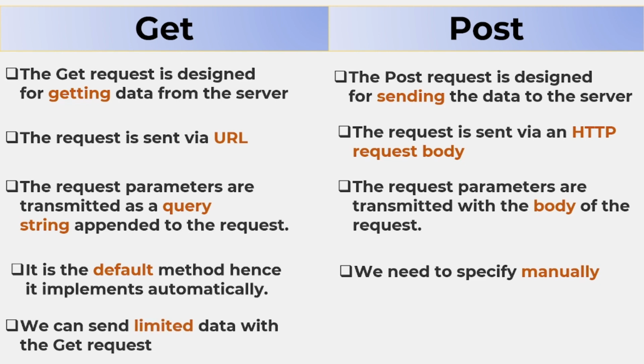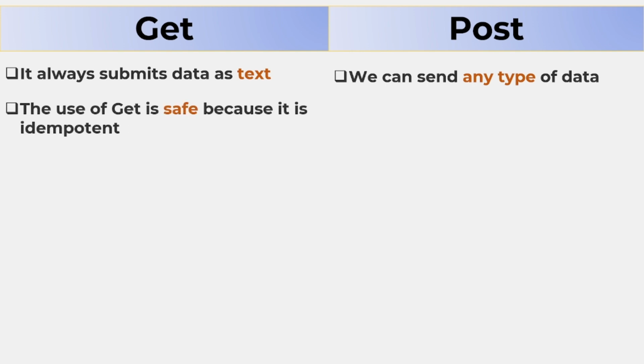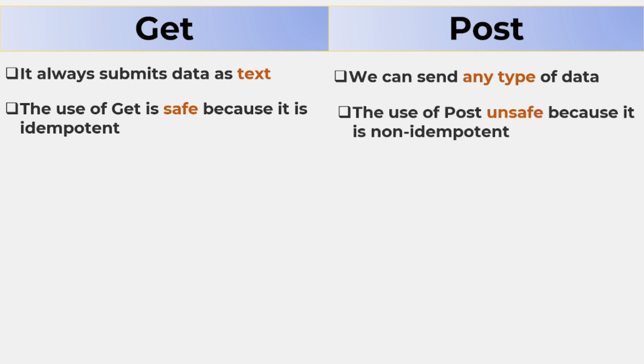With GET we can send only limited data, whereas with POST we can send a large amount of data with the POST request. GET always submits data as text, whereas with POST we can send any type of data. Use of GET is safe because it is idempotent, whereas use of POST is unsafe because it is non-idempotent.